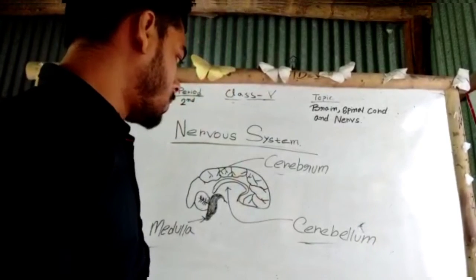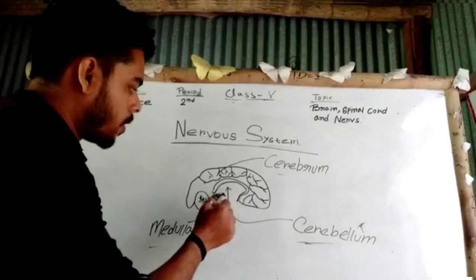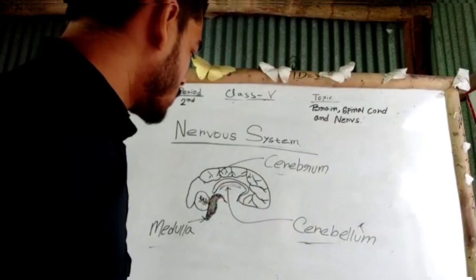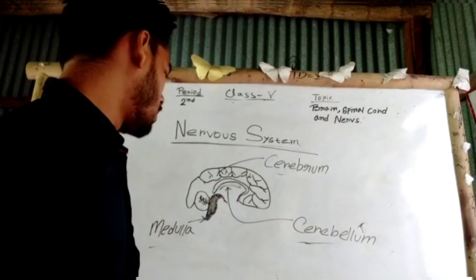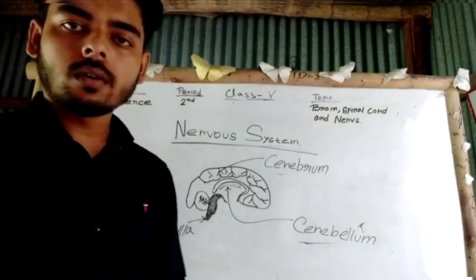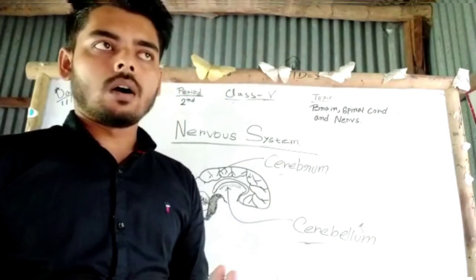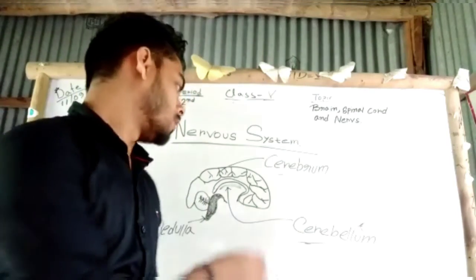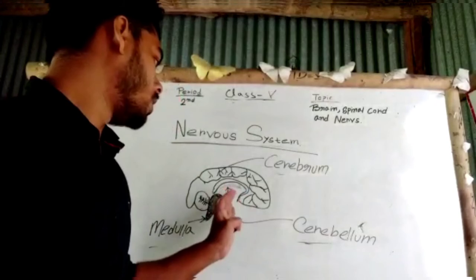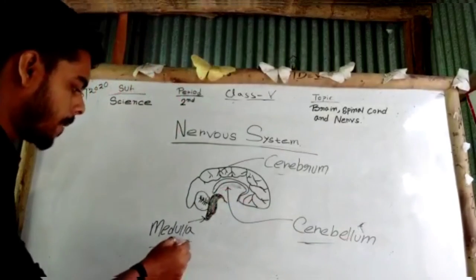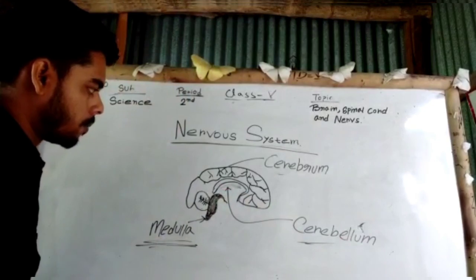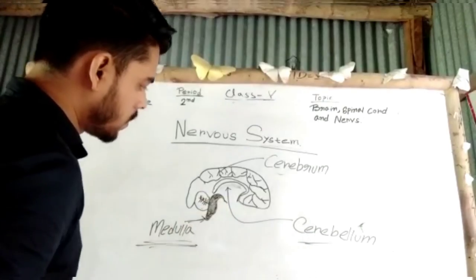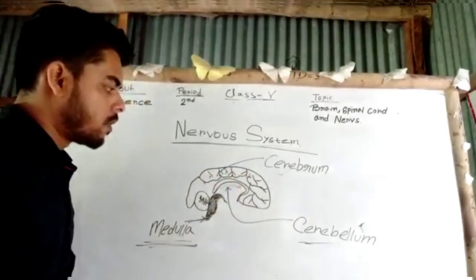Cerebellum is the darkest part of our brain. The function of cerebellum is to control our movements and muscle movements, and it helps us while we are playing musical instruments or exercising. The last part of brain is medulla. You can see this, the dark part, this one is medulla. This is the basic structure of our human brain.